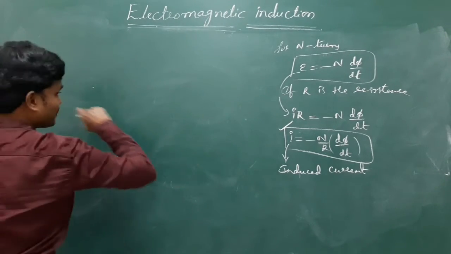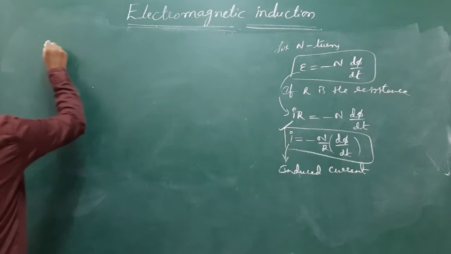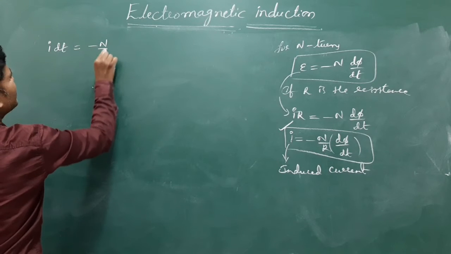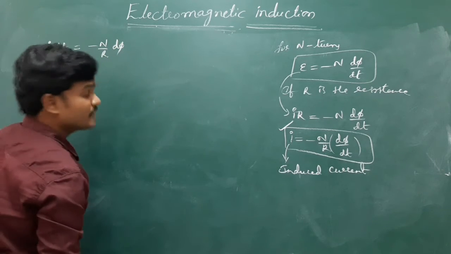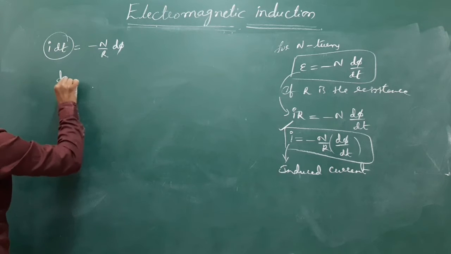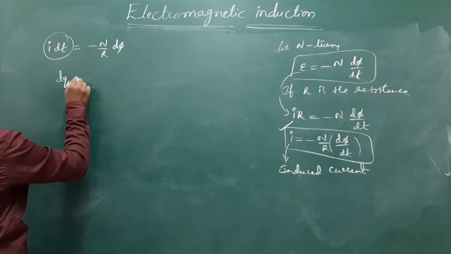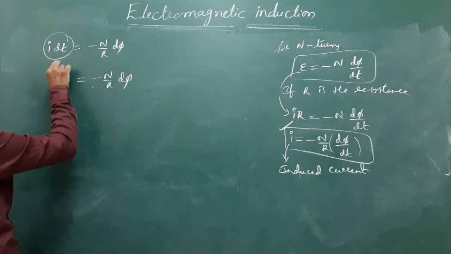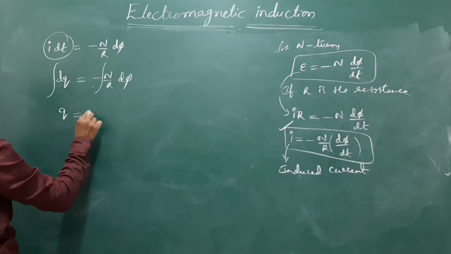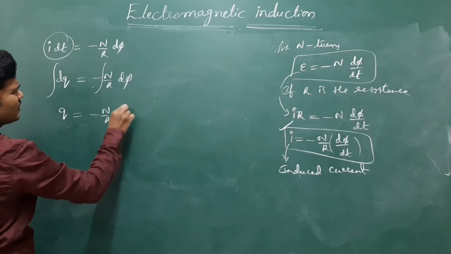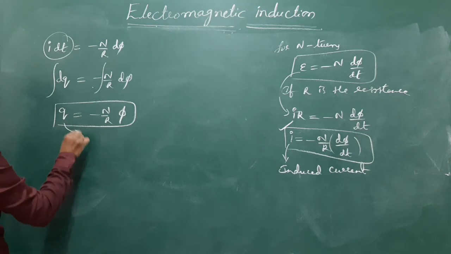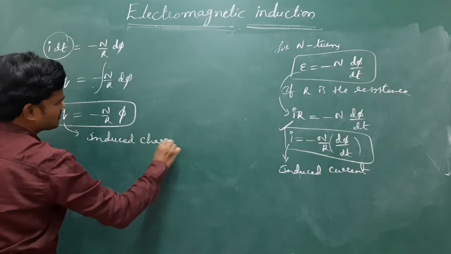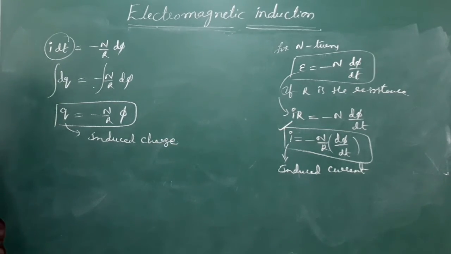See, by using this, just take this dt to the left side, so we can write I dt equals N by R dΦ. I dt is nothing but charge, dq, so N by R dΦ. If you apply integration, this can be written as q is equal to N by R Φ. So this is called induced charge.